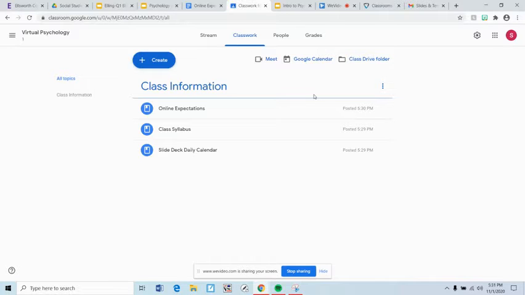I'm going to show you some of the important documents, the syllabus, and what to expect in this quarter, as well as the slide deck and the calendar and how that all is supposed to work.